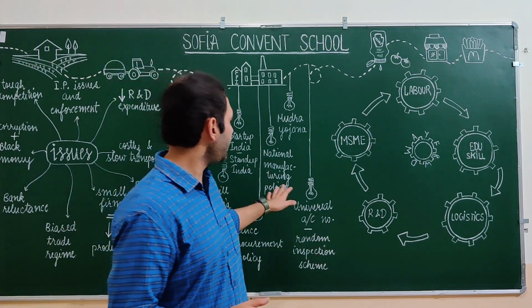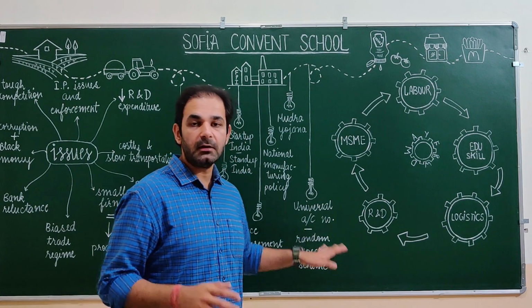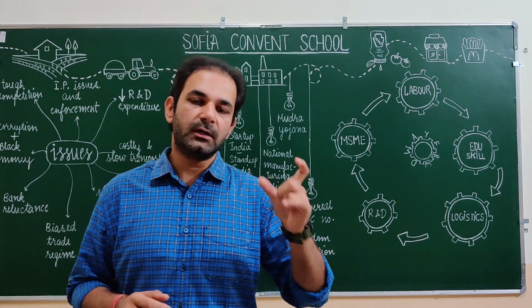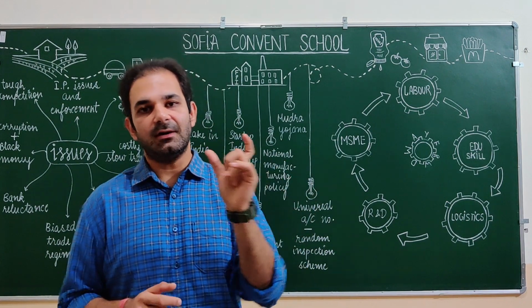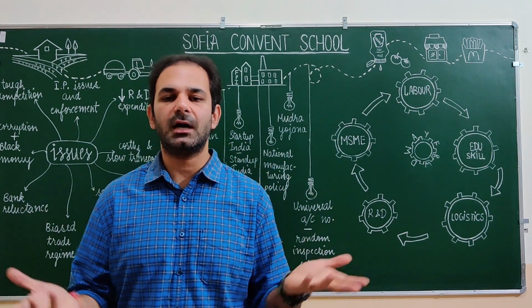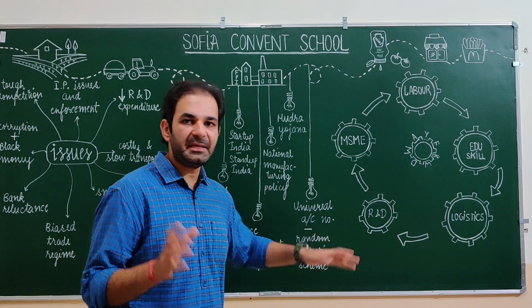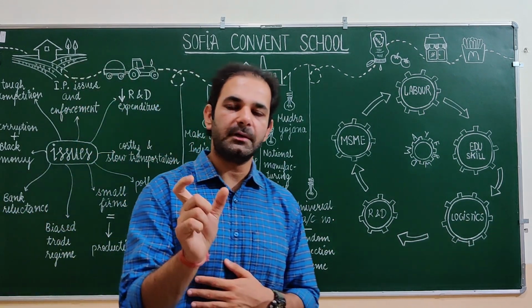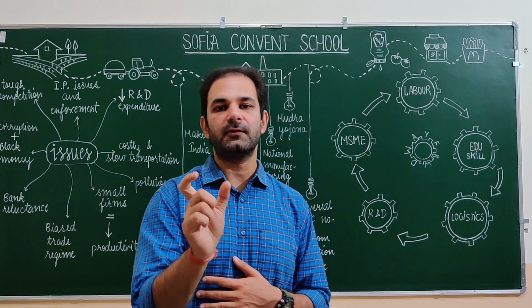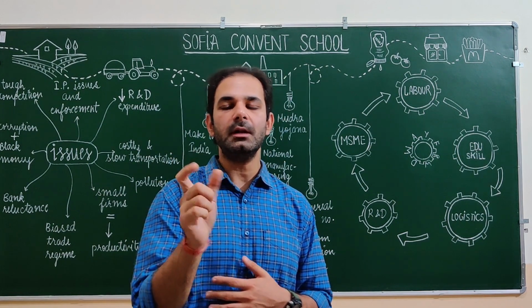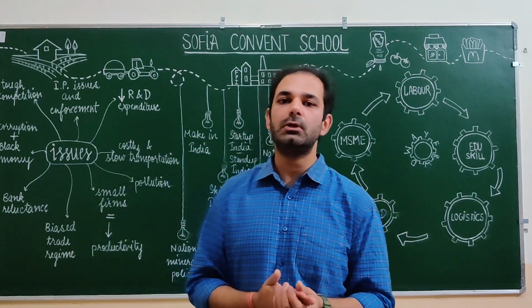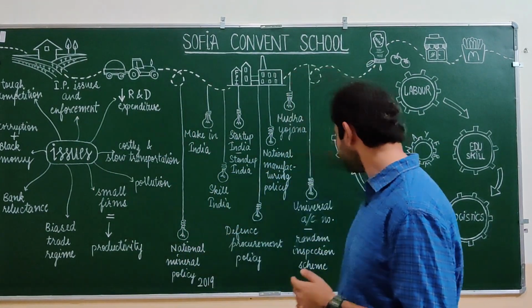So these are the demerits of the informal economy. On the other hand, we have a universal account number wherein all the workforce are given a unique number, just like an Aadhaar card, and all their PF numbers are being standardized. Now a person working in a particular fund will be given only one PF number, and he can make the withdrawal accordingly. So we are giving financial stability to our workforce as well.